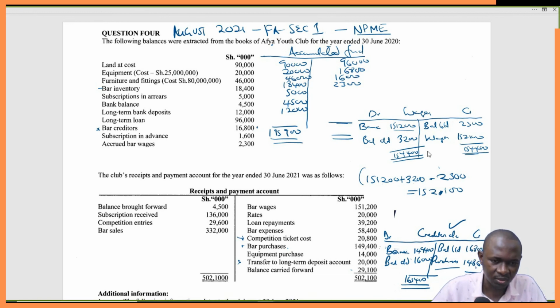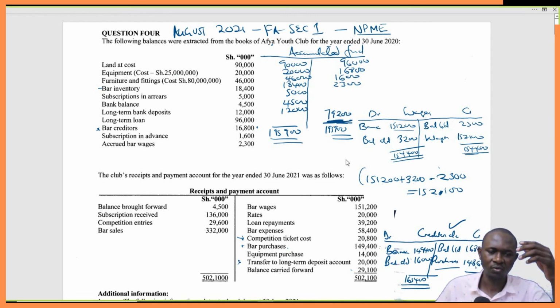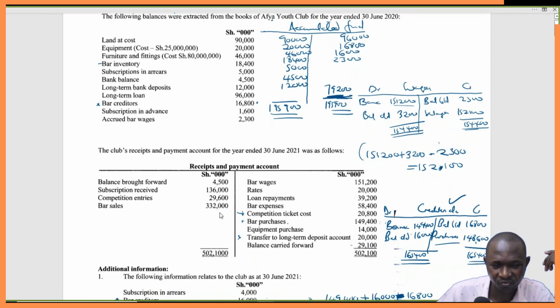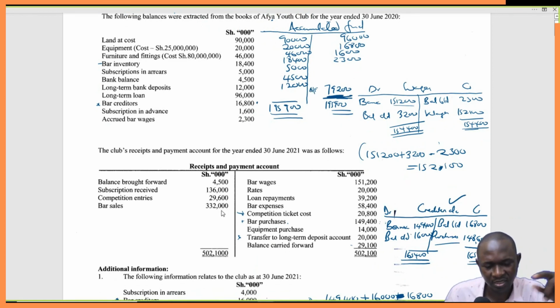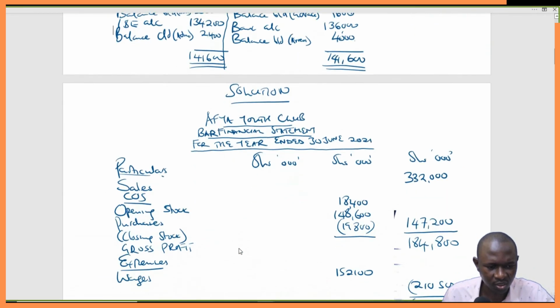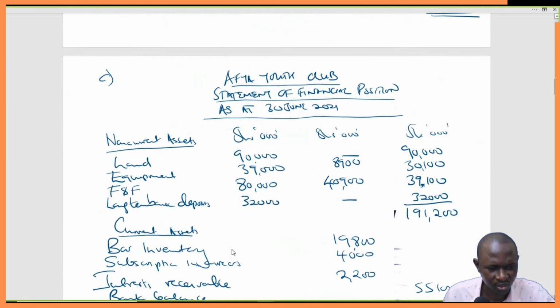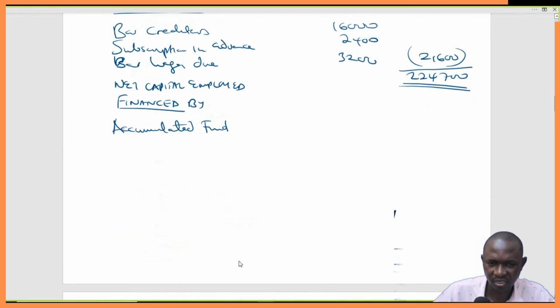That gives us 116,700. So we take 195,900 minus 116,700. That gives us 79,200. This will be our accumulated fund. You simply work out the assets less the liabilities. So we'll come here and say accumulated fund is 79,200.